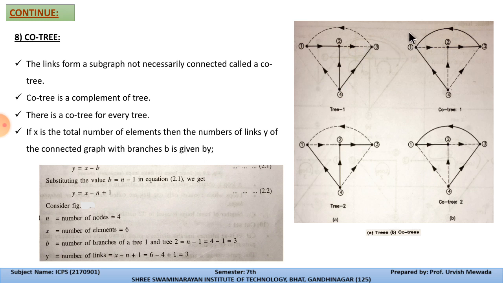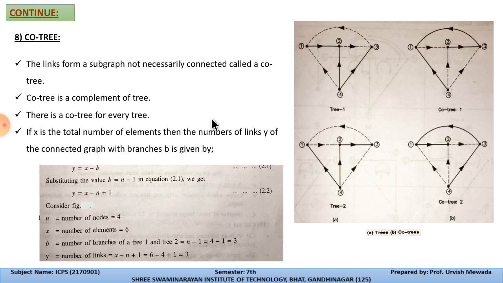Now the co-tree of this particular diagram is the co-tree of tree 1. Except these lines, whatever elements are left are redrawn like this. See these lines 1, 2 and 3. So this and this will become the co-tree.